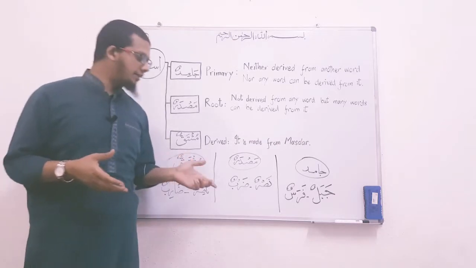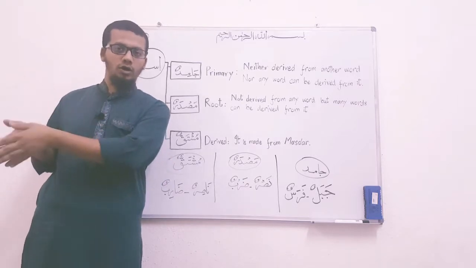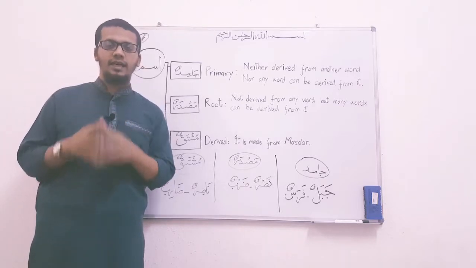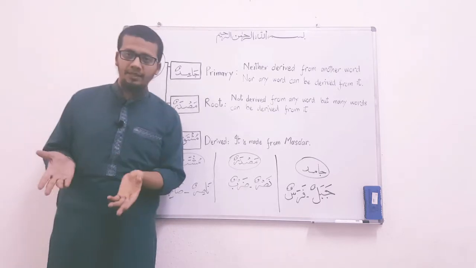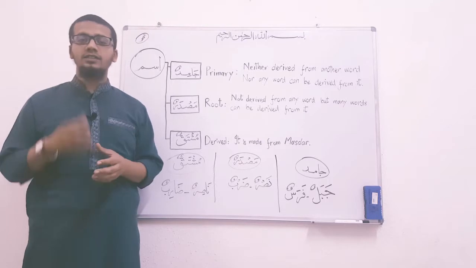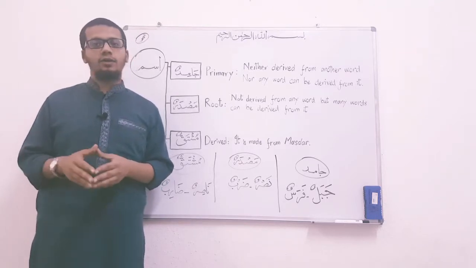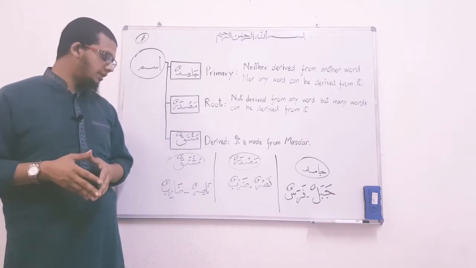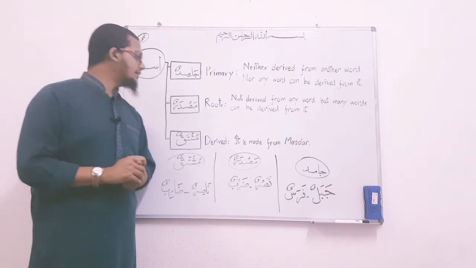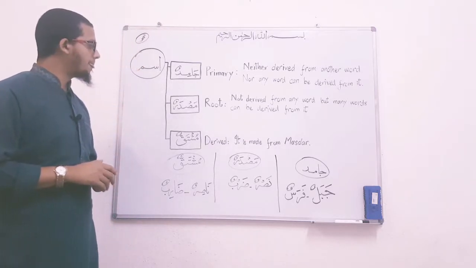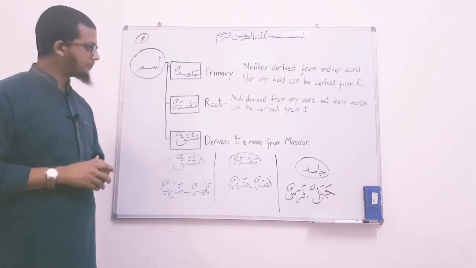And similarly, we have farasun. Farasun is the name of horse. So for horse in Arabic we call farasun. Similarly, farasun is a jamid noun. It is a primary noun. It is not derived from any other word, and similarly other words cannot be derived from this word also. That's why it's jamid. The second type or kind of noun we have is masdar or root noun.